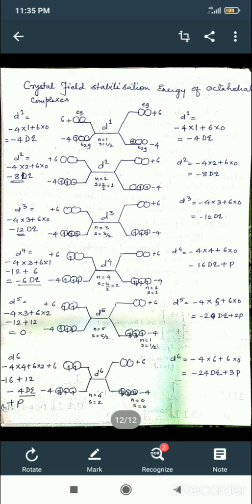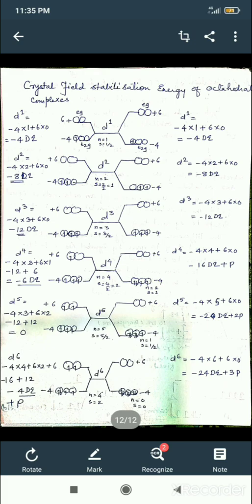Now if d1, that is one electron in the d orbital, it will enter the lower level, that is T2g, and the value of T2g is -4. So d1 is equal to -4 into 1 electron at the T2g level, and the value of Eg is +6, so +6 into 0, because there is no electron at the Eg level.